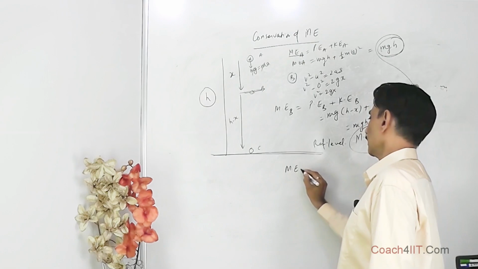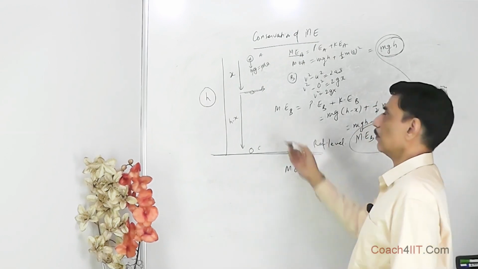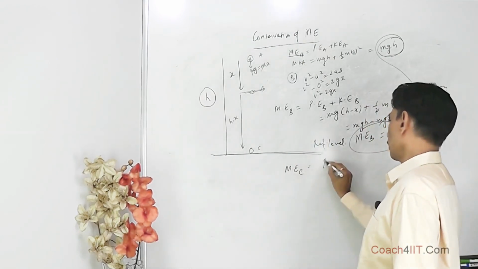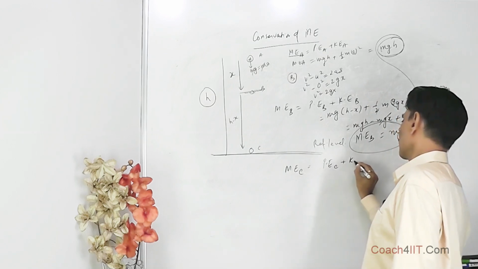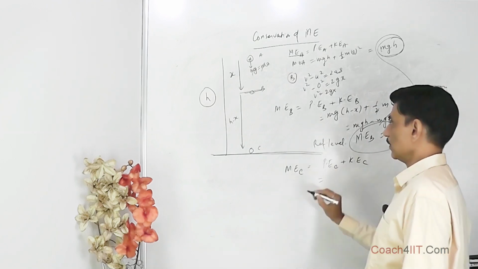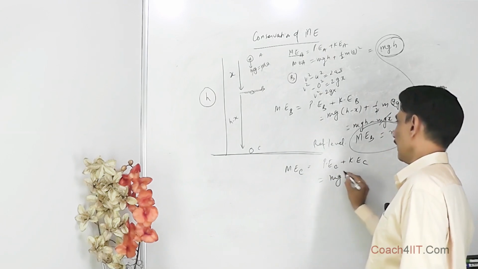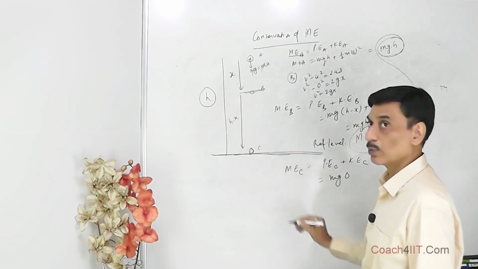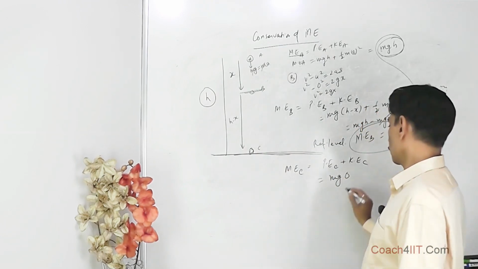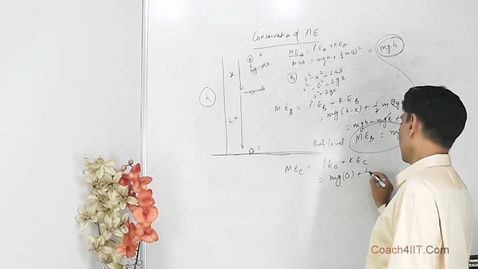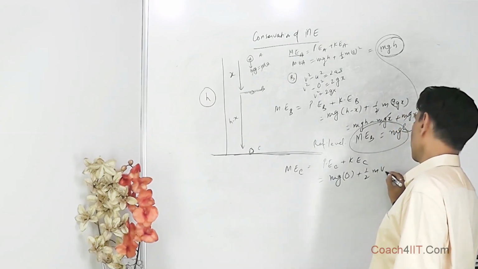And the mechanical energy at C, eventually this will come out to be the same only. That is potential energy at C plus kinetic energy at C. What is potential energy at C? That is mgh, the body is here only. Reference, this is a point mass body, it doesn't have any dimensions. So mgh, h is going to be 0, plus half m, now we have to say vc squared.